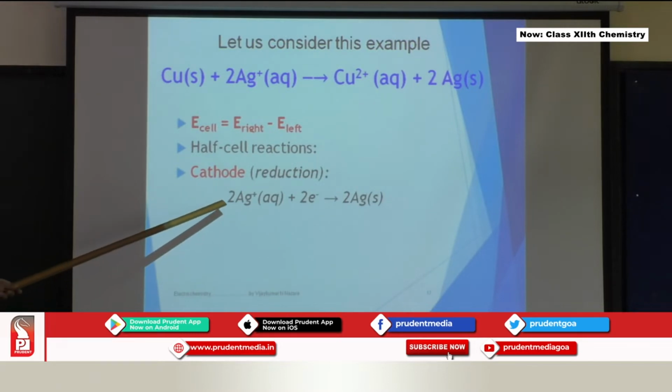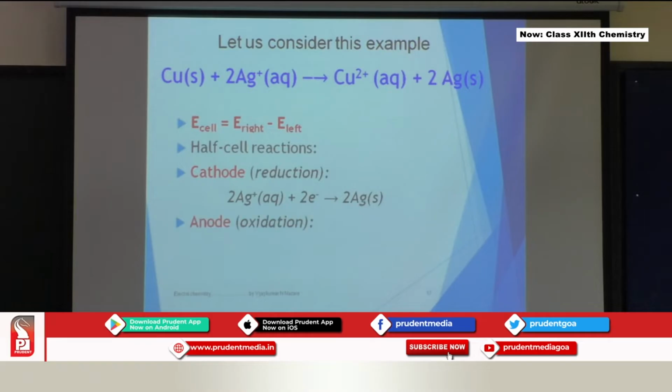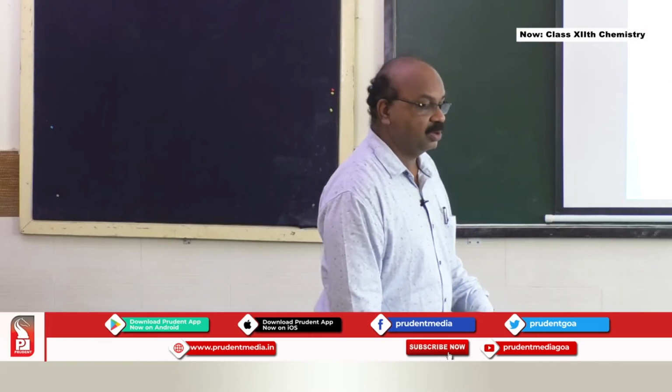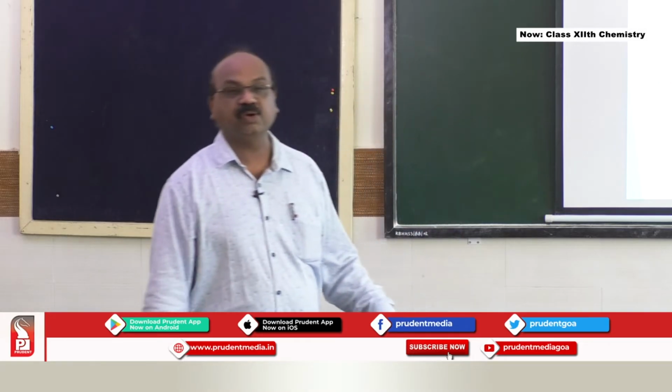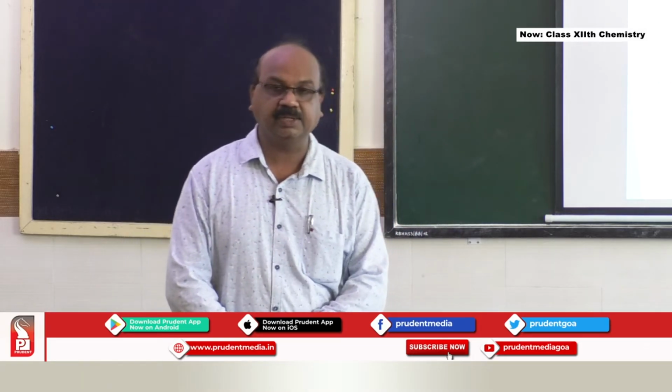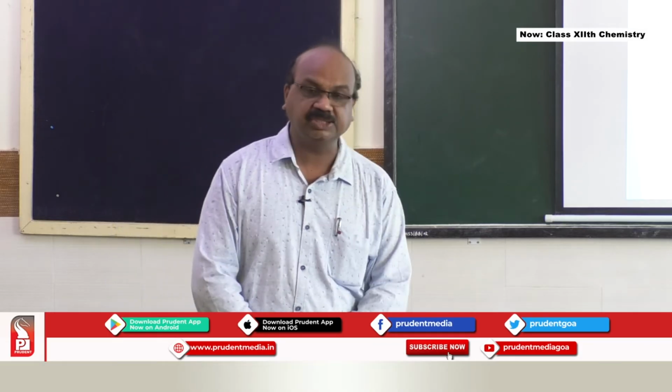You can see here the cathodic reaction: silver accepting two electrons, undergoing reduction to form metallic silver. And the anode reaction, that is oxidation: copper is undergoing oxidation by loss of two electrons. So copper undergoes oxidation, silver undergoes reduction.